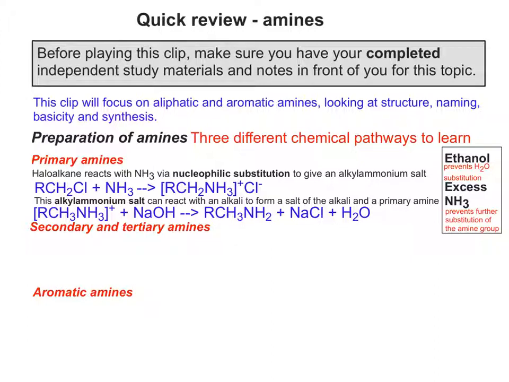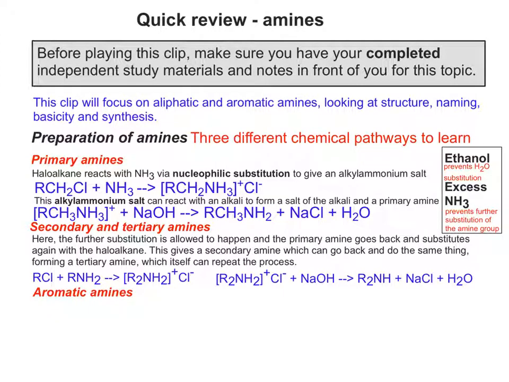What would happen if you didn't have excess ammonia is you'd get your product acting as a nucleophile and going back and doing further substitutions. You don't want that to happen, so we have excess ammonia to prevent that taking place. When you're making secondary and tertiary amines, you allow the further substitution to happen. So the primary amine goes back and substitutes again with the haloalkane, which is the first reaction on the left. That gives us a quaternary ammonium salt again, but this one is a secondary amine structure that led to it.